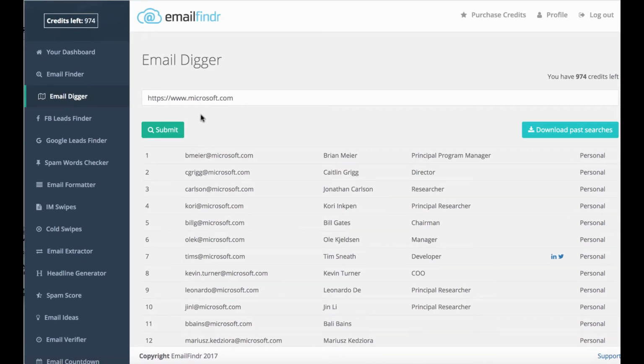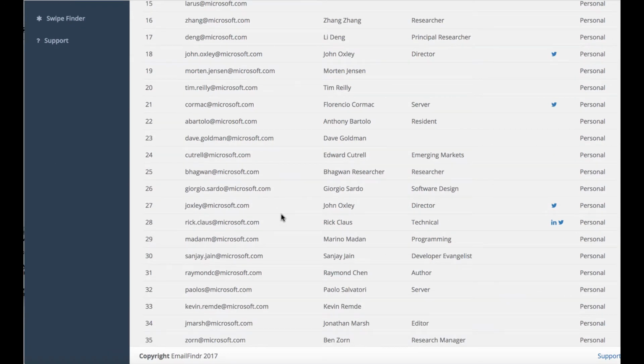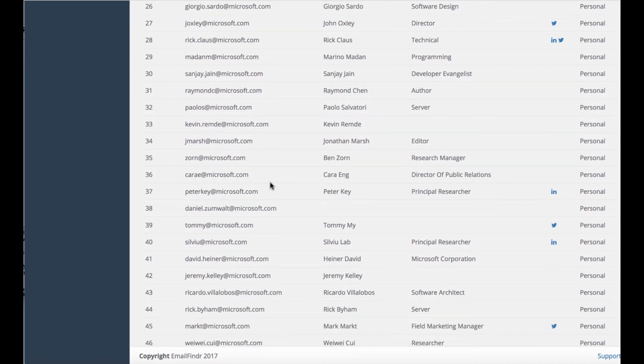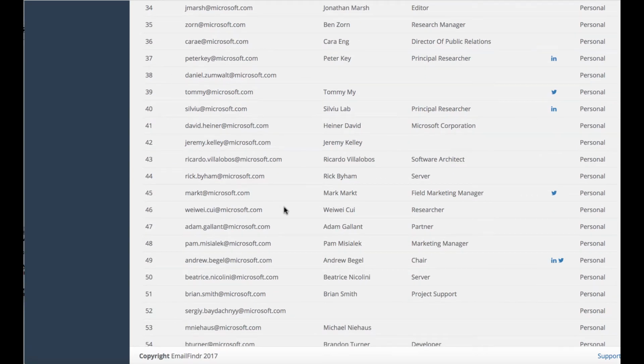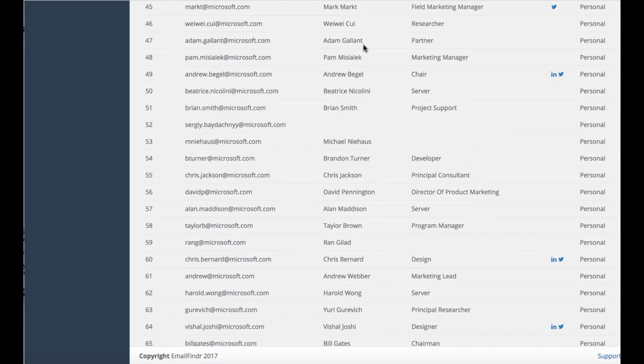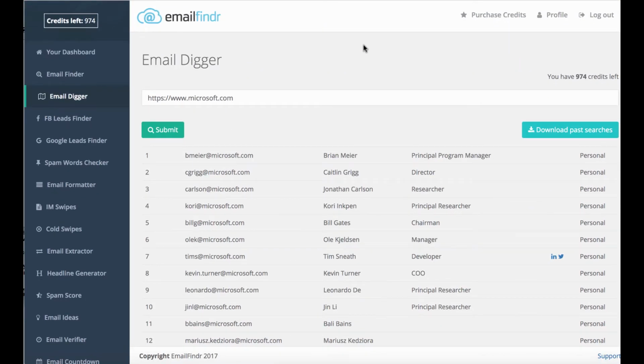So Email Digger, this is definitely something that could help you. Of course, you have to put in the work. You have to actually sell them. You actually have to have an app developed, or some sort of plan if you're going to try to establish a relationship or get them to promote your product. Just because you found their email address and you're pretty sure they're at least going to open it, well, of course, you have to have done the work on the back end as well to have something good that they can open.